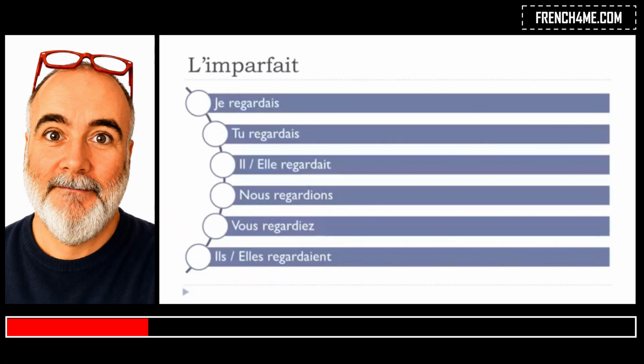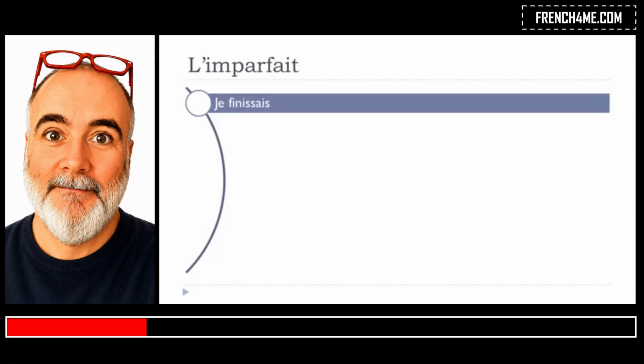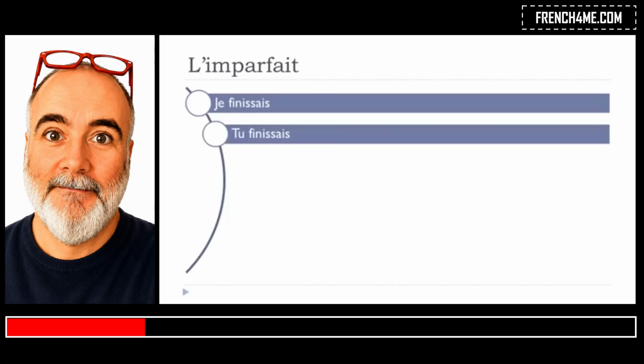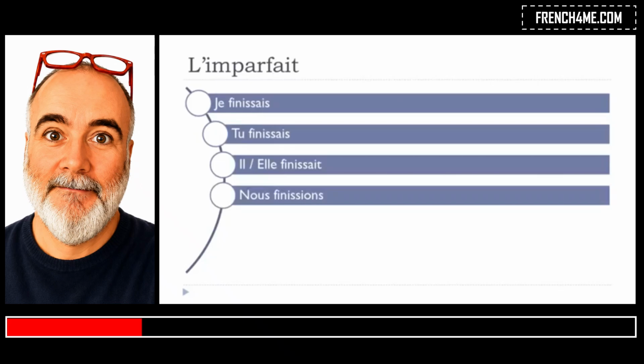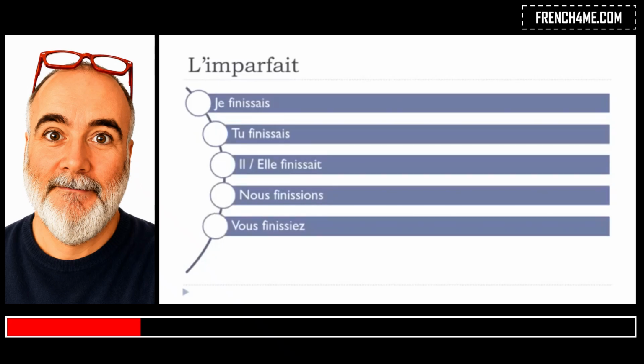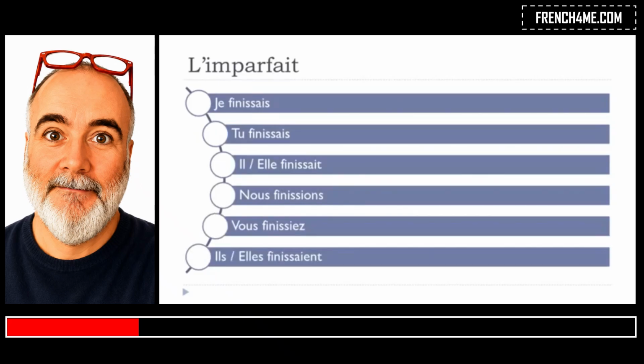All right, let's see finir now. Je finissais, tu finissais, il finissait, elle finissait, nous finissions, vous finissiez, ils finissaient, elles finissaient. Okay, so same thing here. Have a look. Finissais, finissait, finissait, same form. And then finissaient here, same form. I mean phonetically, okay? And then ions, finissions, and then finissiez.